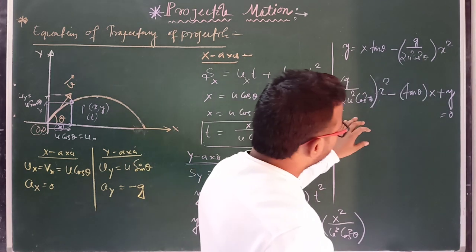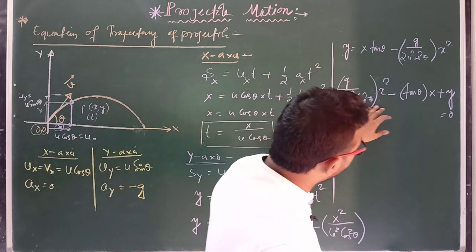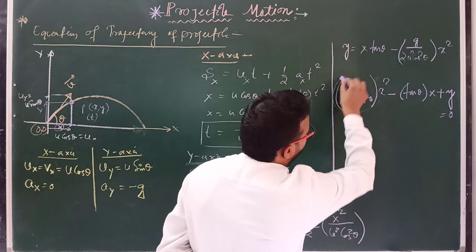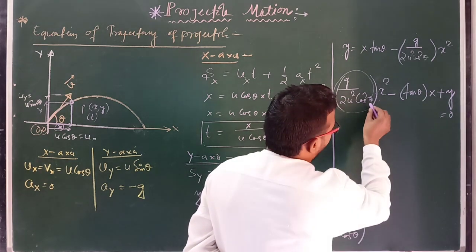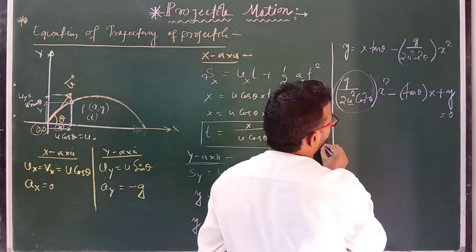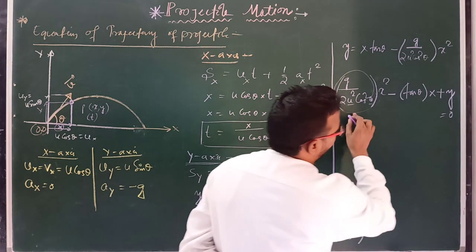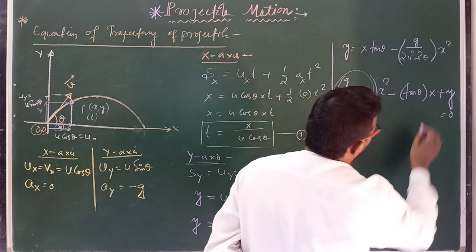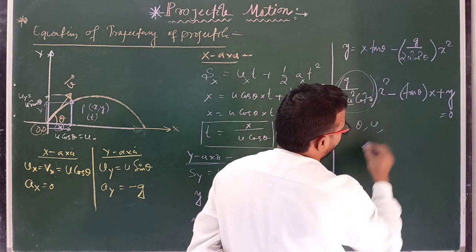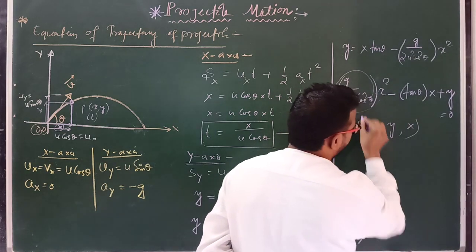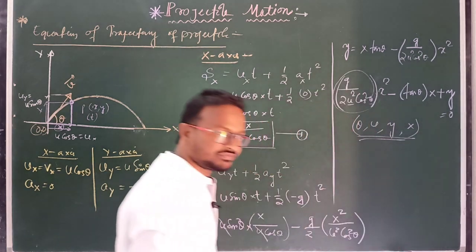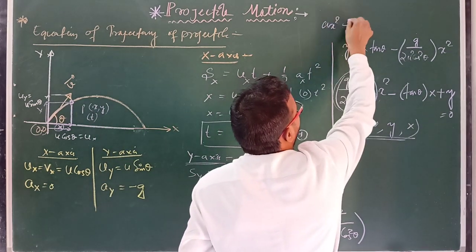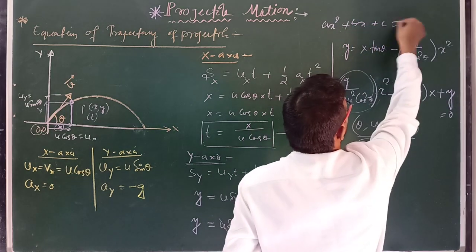Clear? So this relation is just like a quadratic equation. We have four variables here: initial velocity u, theta, x and y. And we already have the relation a x square plus b x plus c equals 0.